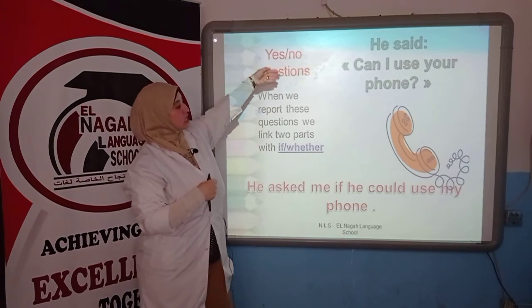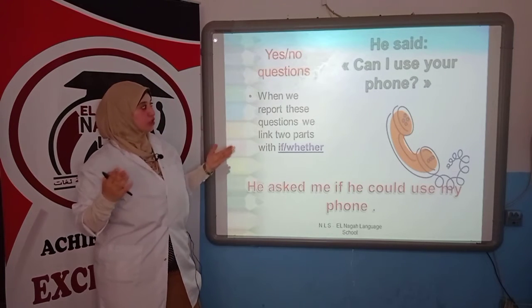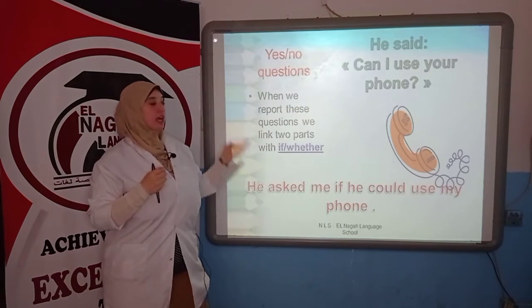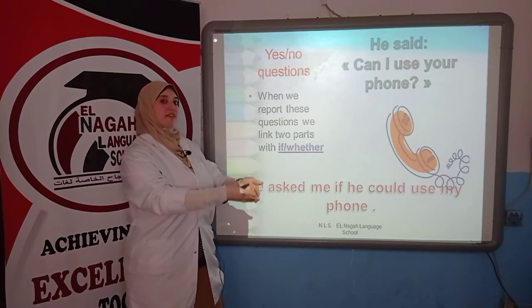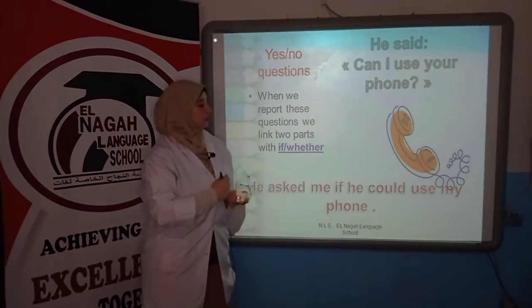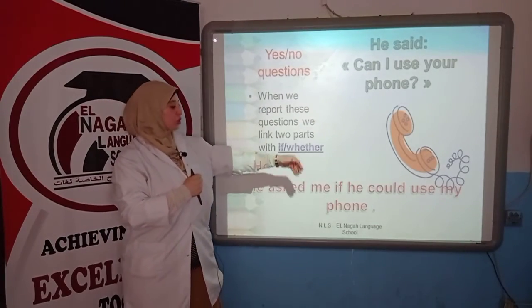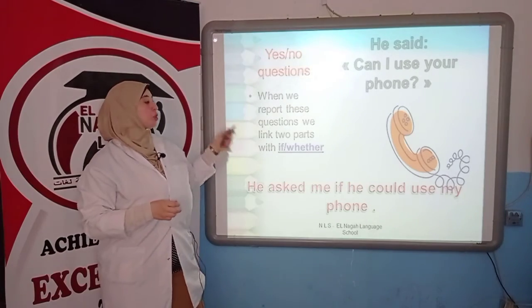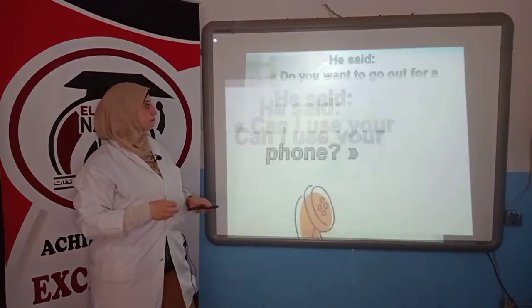What is the tense here? Can use, this is a verb. Of course, I will change can to could, and we will still have the same infinitive after could. So if he could use my phone, and please try to remember to lose that question mark.